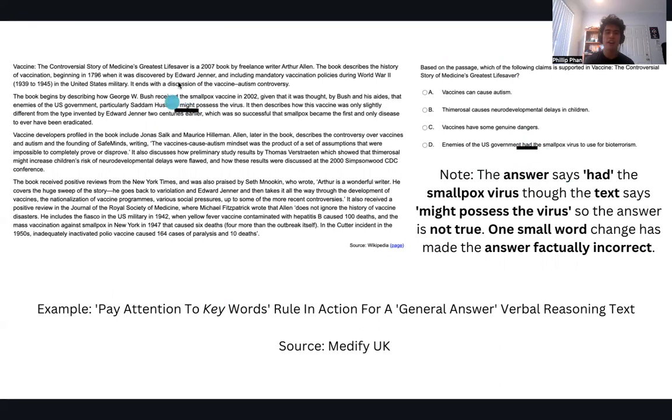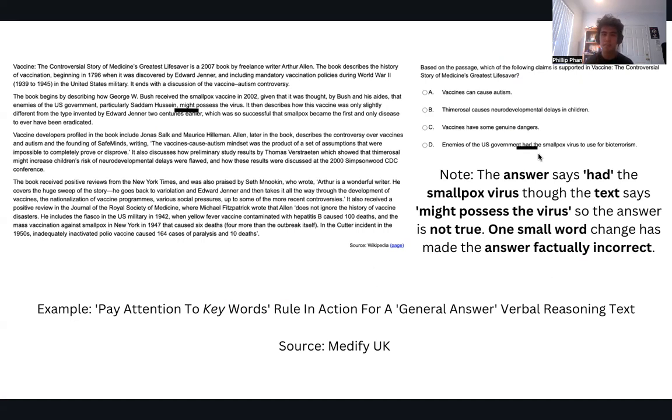As far as the text is concerned, he only might have had the virus, and the answer suggests he actually had the virus. It's just one different word, but the meaning is completely changed. This answer option is suggesting absolutely he had it, which is not necessarily the case. And that's why this answer option becomes wrong.